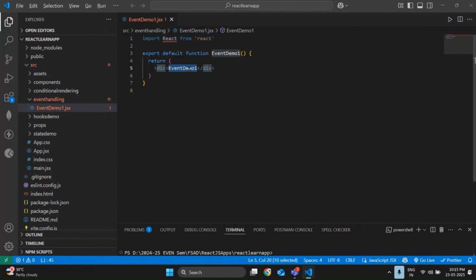Okay, we'll clear. We'll remove this error. No issue. So meanwhile, let me complete my code. I want to complete event demo one now. How to use everything and useState, I clearly explained in the previous session.